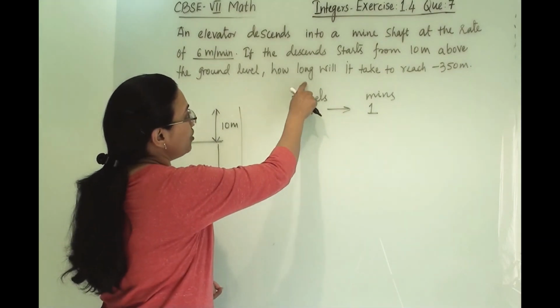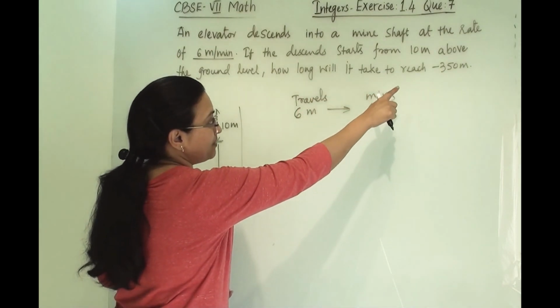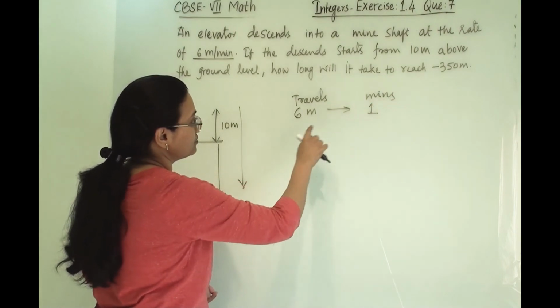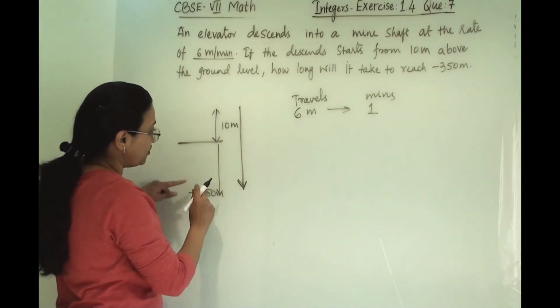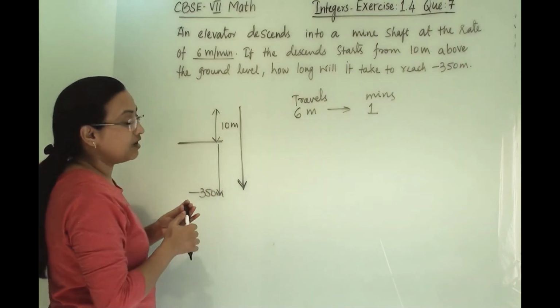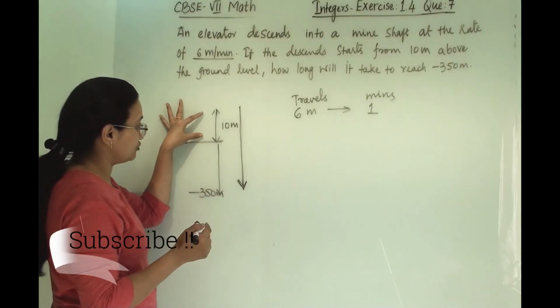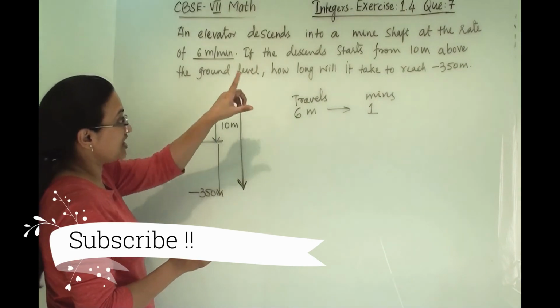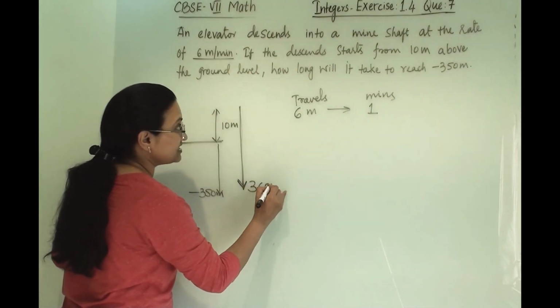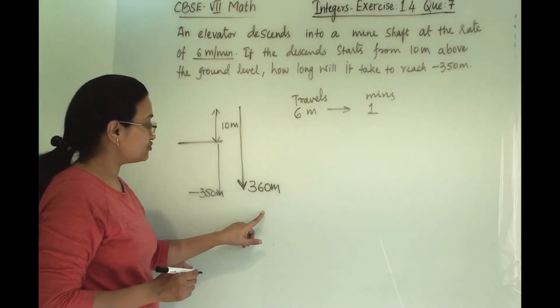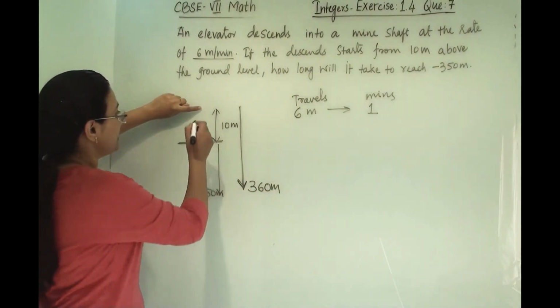Now how long will it take to reach minus 350 meter? So now we have to calculate this. So we are counting the above ground level 10 meter also. So the actual distance the shaft has to cover is 360 meter. And why is it so? Because it is here.